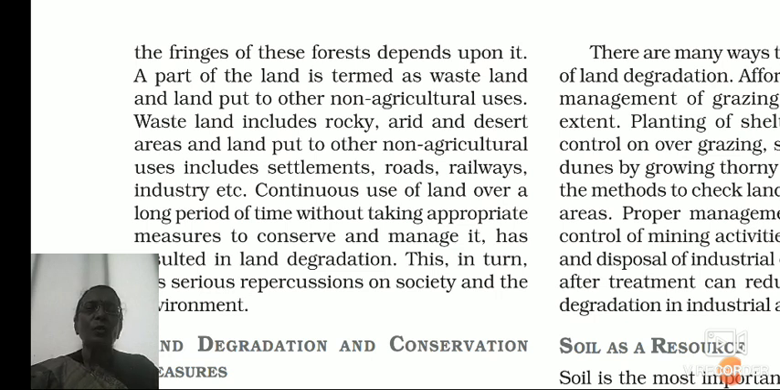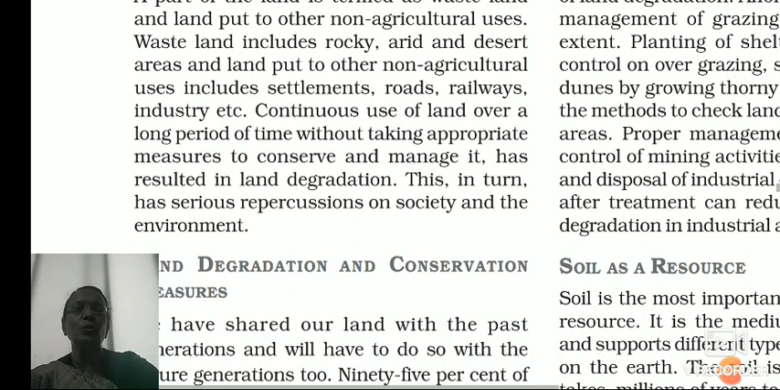Continuous use of land over a long period of time without taking appropriate measures to conserve and manage it has resulted in land degradation. People are using land continuously and they are not saving it and managing it properly, and this has resulted in land degradation. This in turn has serious repercussions on society and the environment, and has greatly affected them.